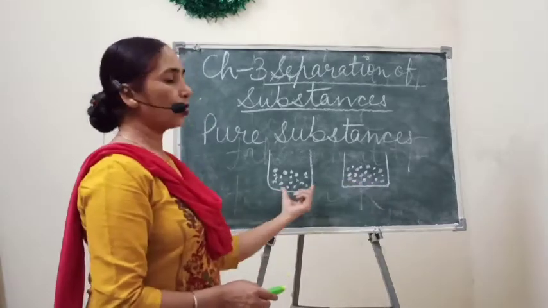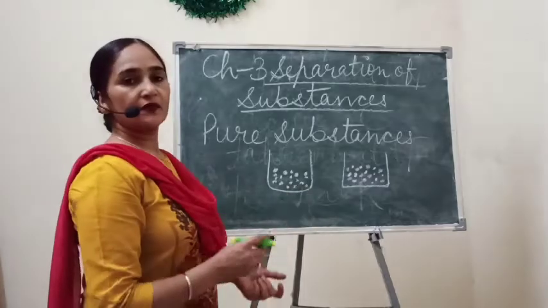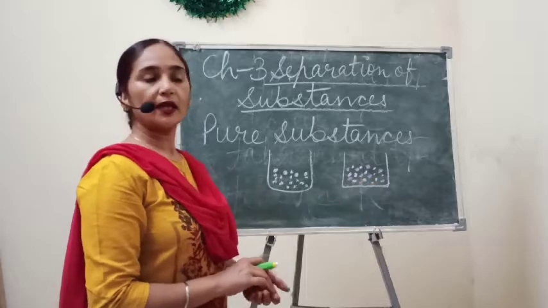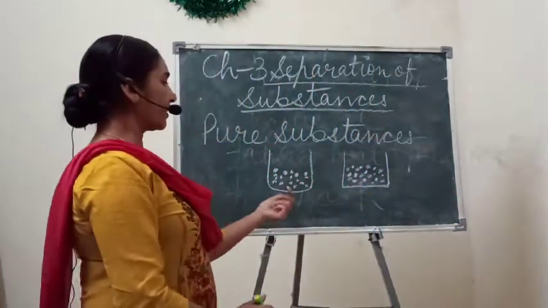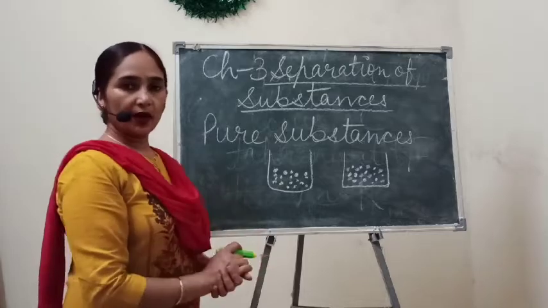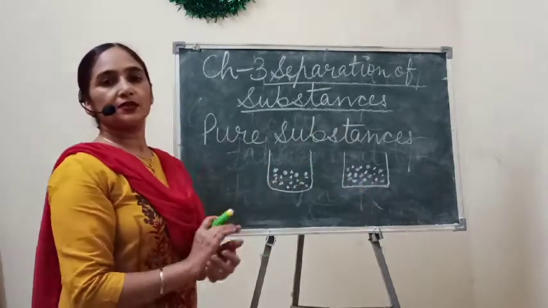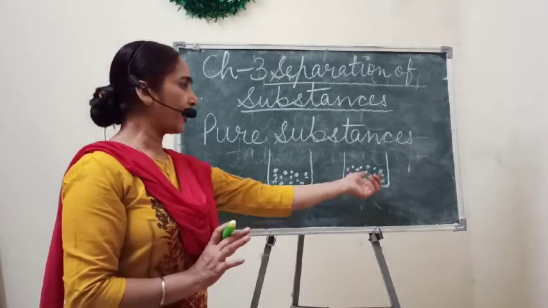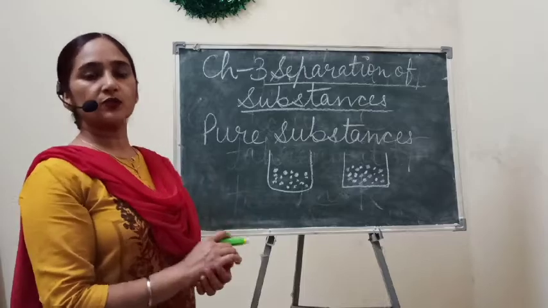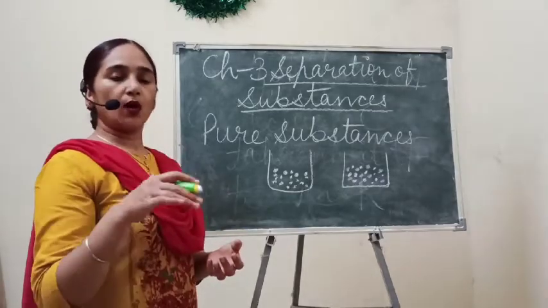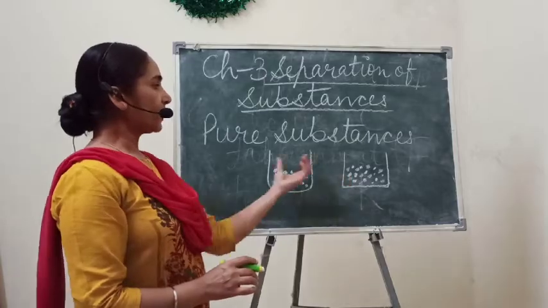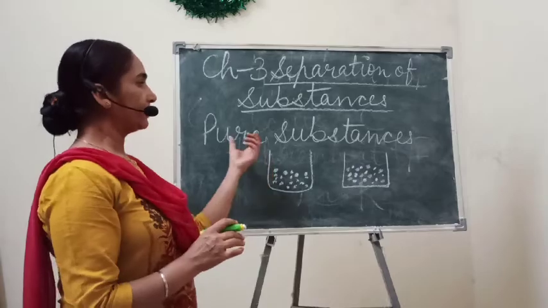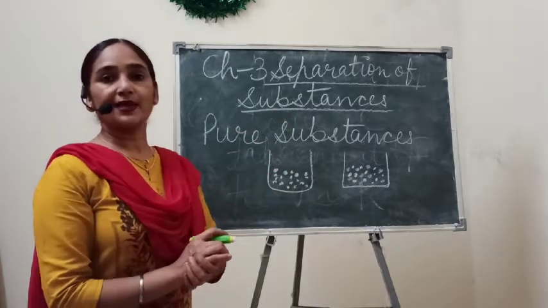By observing both the substances, we can easily identify that this is a pure substance and this is an impure substance, because the pure substance is made up of the same kind of molecules, but the impure substance is made up of different kinds of molecules. Here I have drawn two different kinds of molecules, but it may be two or more than two. Okay, so if we understand pure and impure substances, then we can easily separate them.